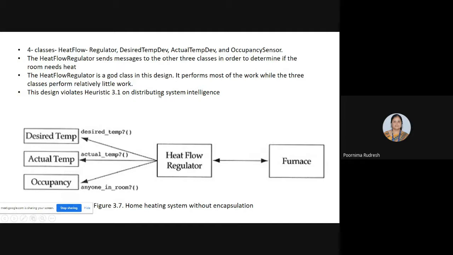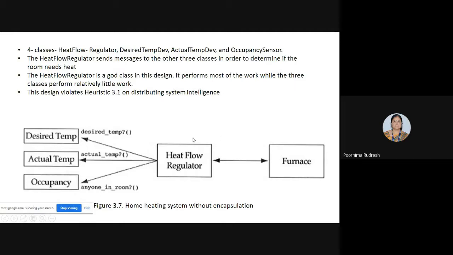whereas the remaining three classes, desired temperature, actual temperature and occupancy sensor, perform relatively little work when compared to the heat flow regulator. Then we say that the heat flow regulator is a guard class. So if we follow this design, it leads to the guard class problem.